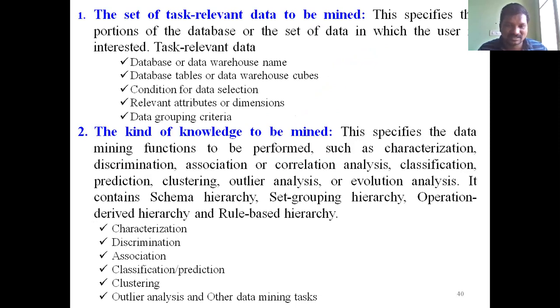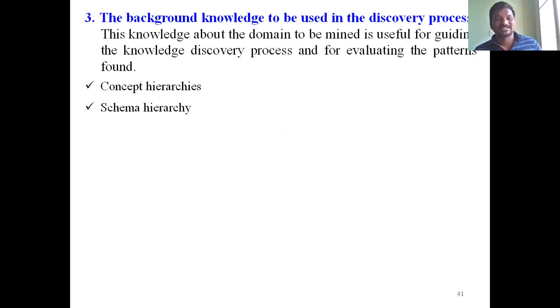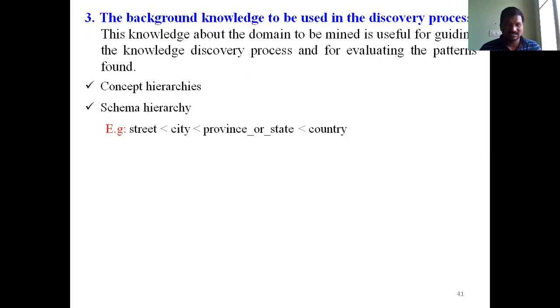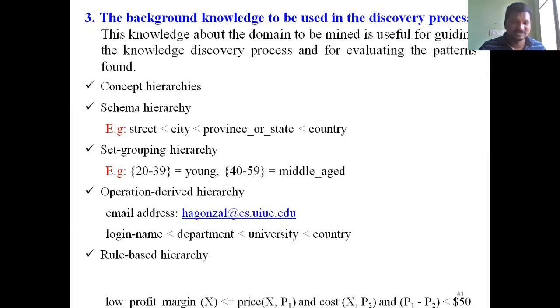The task relevant data to be mined means databases, that is, different kinds of data: database data, data warehousing data, different groups of data. The kind of knowledge to be mined: characterization, discrimination, association, classification, prediction. Then background knowledge to be used in the discovery process: the concept hierarchy, that means schema hierarchy. For example, country, state, city, and street. This is a hierarchy process, and this is some background information.